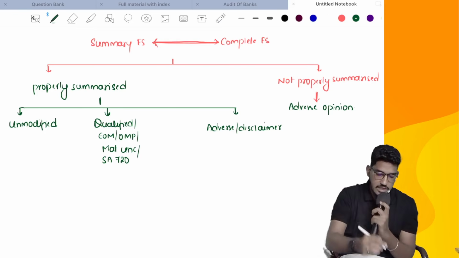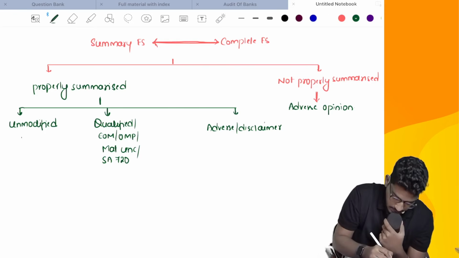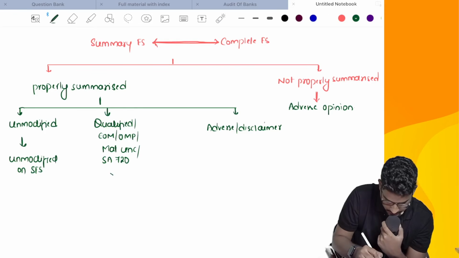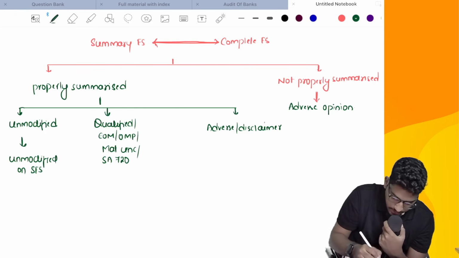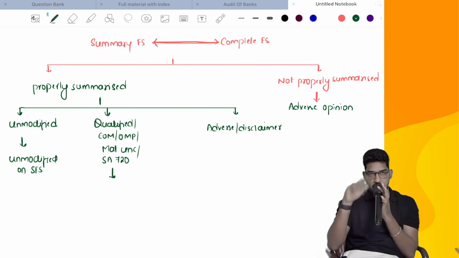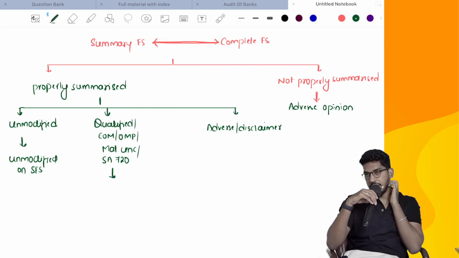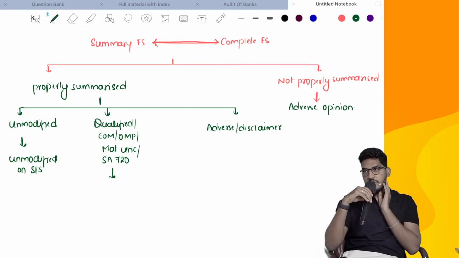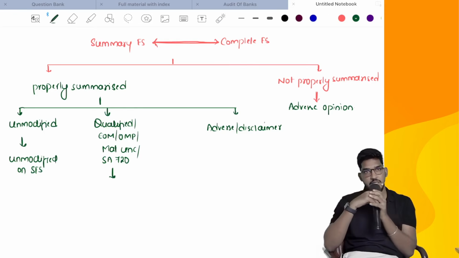If that contains an unmodified opinion, what will I do? Unmodified opinion I will give. Nothing extra I am supposed to give. Unmodified opinion on which financial statements? Summary financial statements. But the main audit report either contains a qualified opinion, or an emphasis, or an other matter, or a material uncertainty or other information. But they are properly summarized. When it comes to summarization, they have not made any mistake.